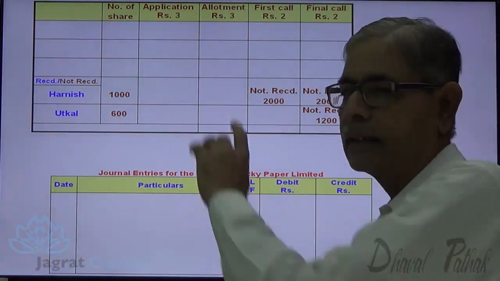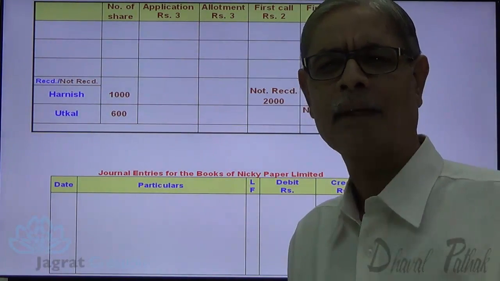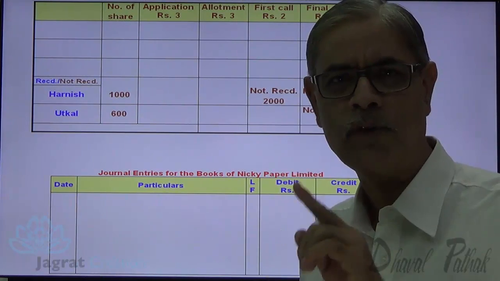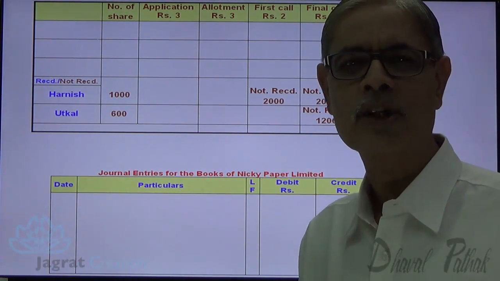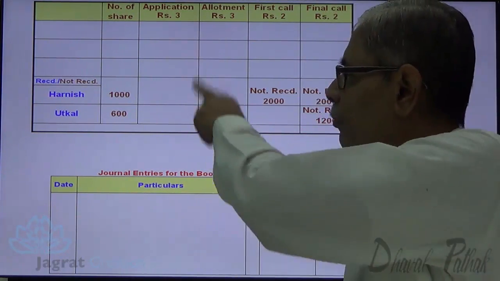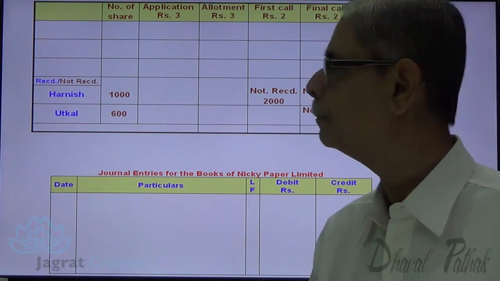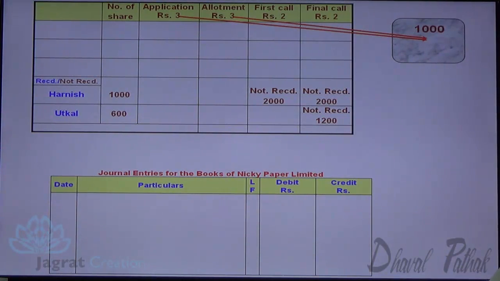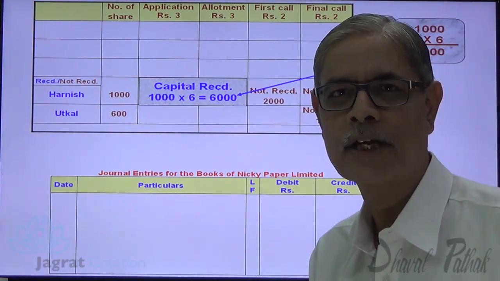Now, Harnish 1000 shares, this is the amount not received. Then let us find out how much capital has been received, because the capital that has been received on shares forfeited gets credited to share forfeiture account. So what amount should I credit to share forfeiture account? For that, I will find out the capital that has been received on shares forfeited. Observe it. On 1000 shares, 6 rupees are received. So this is the capital that has been received in case of this shareholder.